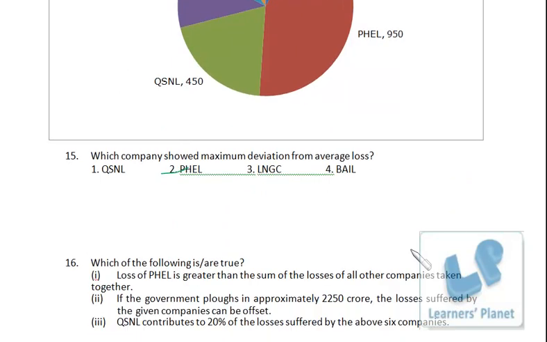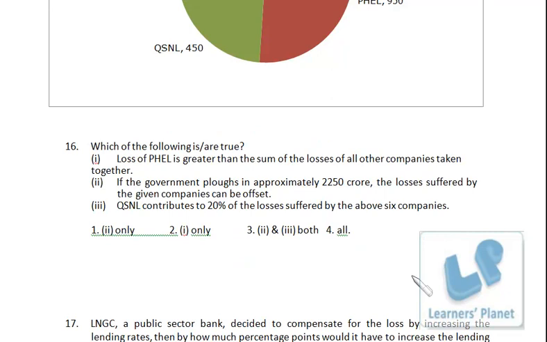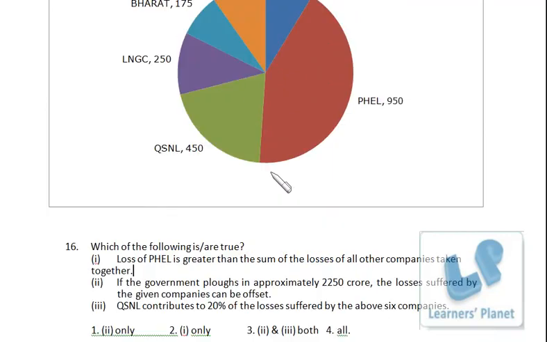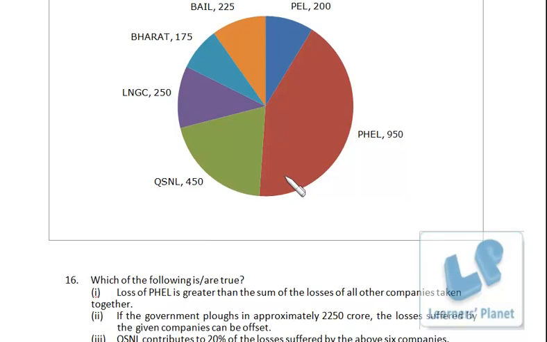Second one, which of the following are true? So the first statement: loss of PHEL is greater than the sum of the losses of all other companies taken together. Okay, so PHEL is 950, it is not greater than all together, because 450, 4, 5, 6, 7, 8, 9, we are getting a bit more than 950, not much more. So this statement is wrong.